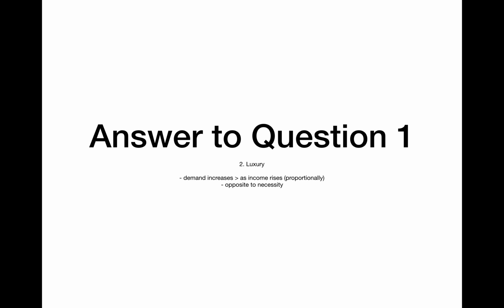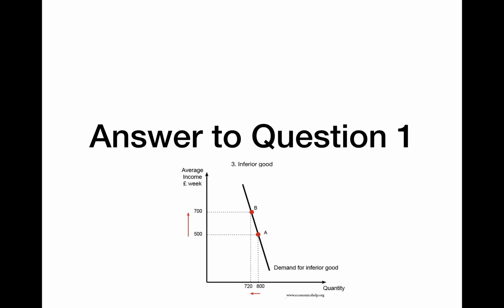Option B, on the other hand, is asking us to identify whether the cigarette to Joanne is referred to as a luxury good. The definition of a luxury good is that it is a good for which demand increases more than proportionally as income rises, and is a contrast to a necessity good, for which demand increases proportionally less than income. Luxury goods are often synonymous with superior goods. Now, if we compare necessities with luxury goods in more detail, we can identify that elasticity tends to be higher for luxuries. Through analyzing Joanne's quote, we can gather that her demand for the cigarettes is inelastic, and as a result, luxuries appears to be a less likely option for our answer.